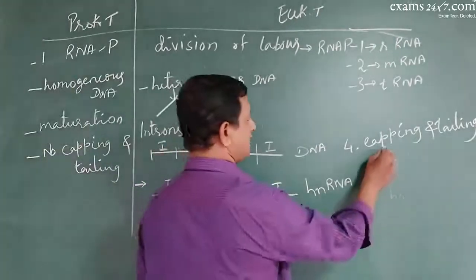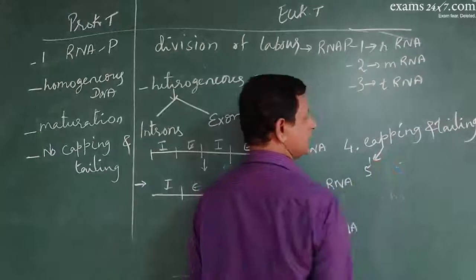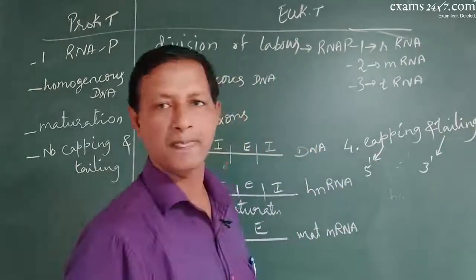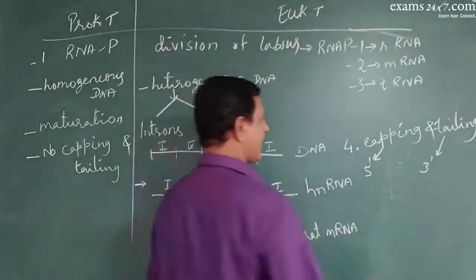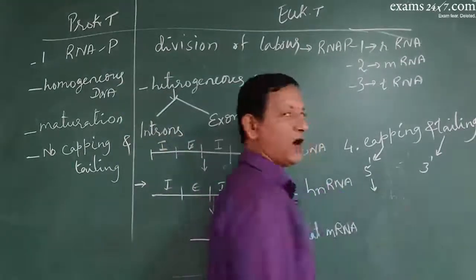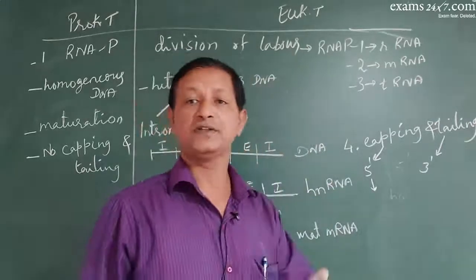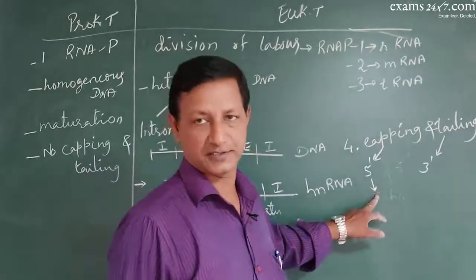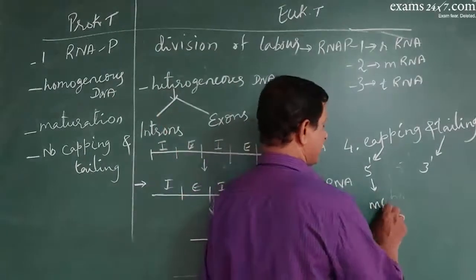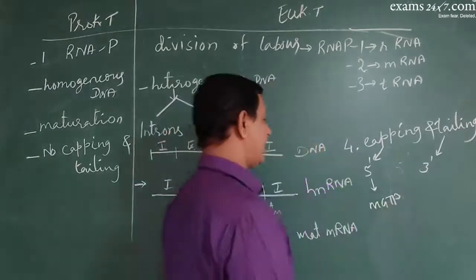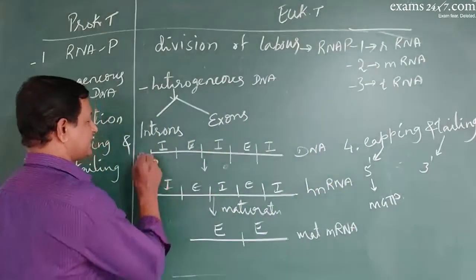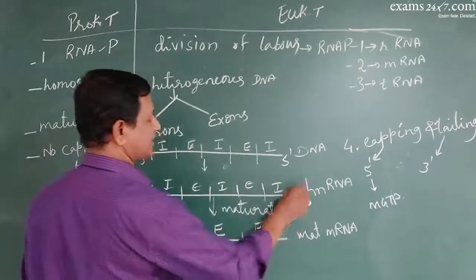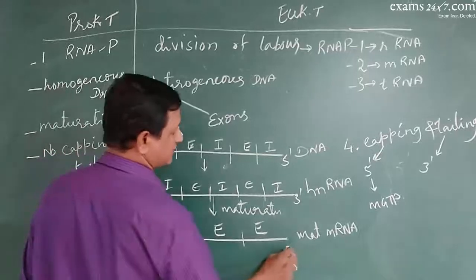The capping occurs at the 5' end of the mRNA, tailing occurs at the 3' end of mRNA. Capping is nothing but attachment of methyl guanosine triphosphate at the 5' end. See, this is 3' end, 5' end. Now, this is 5' end, 3' end. This is also 5' end, 3' end.